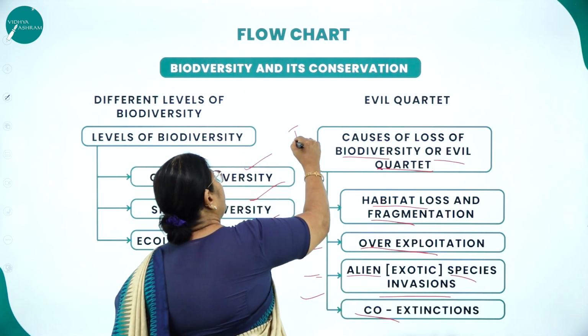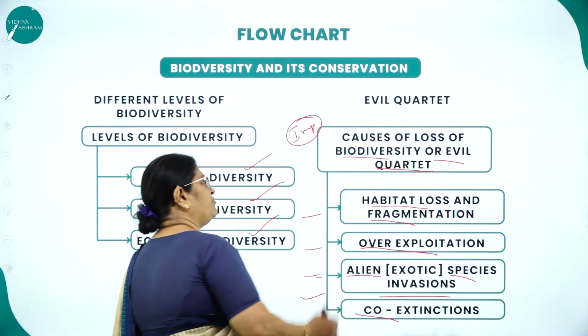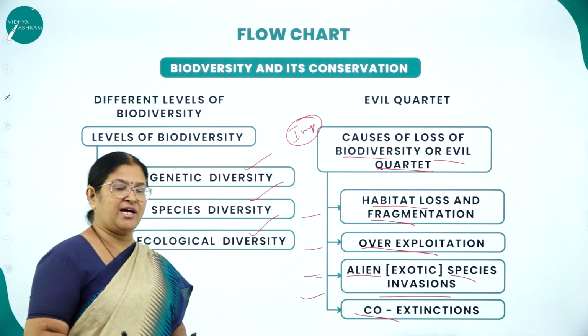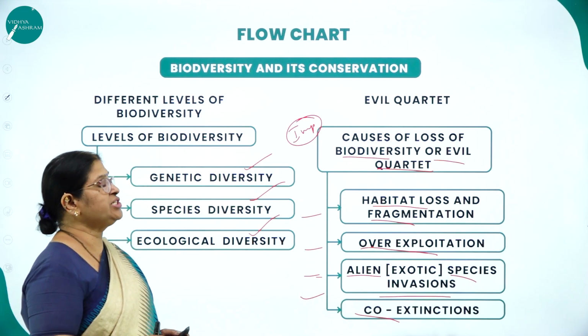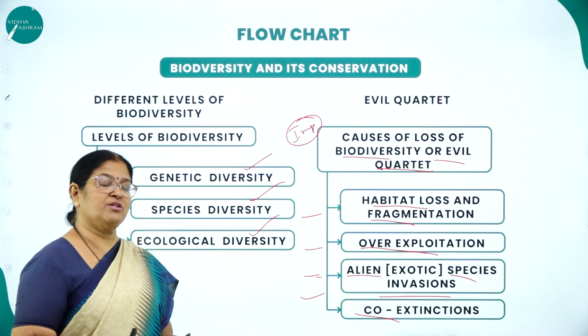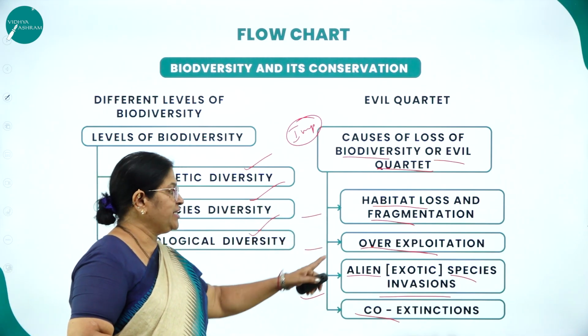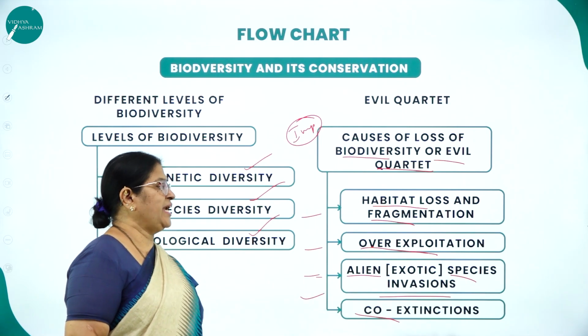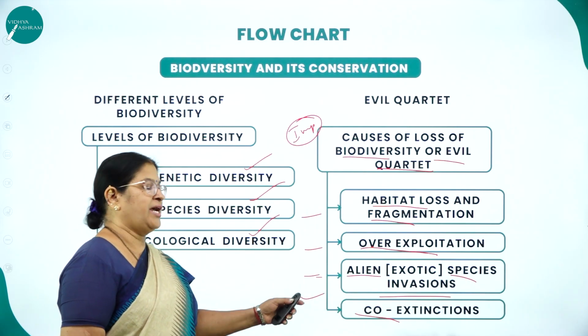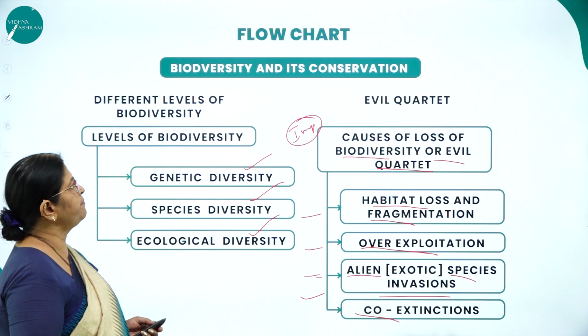This is a very important concept from the examination point of view, which is asked as a 2-marker question. Mention the evil quartet for the loss of biodiversity, namely habitat loss and fragmentation, overexploitation, alien species invasion and co-extinction.